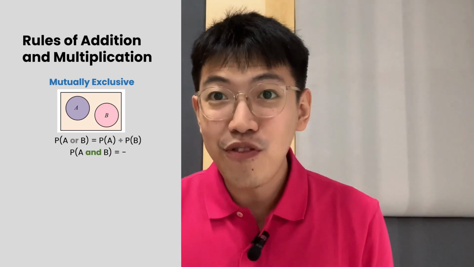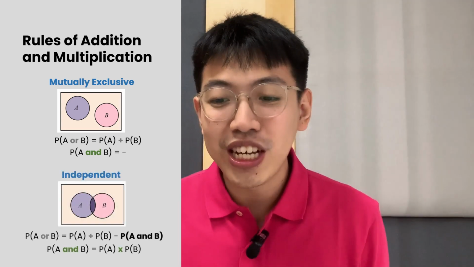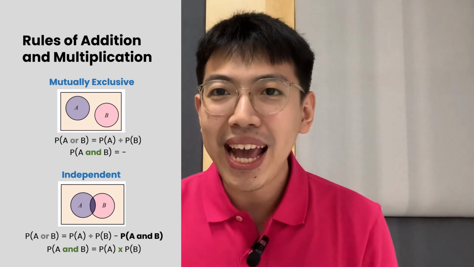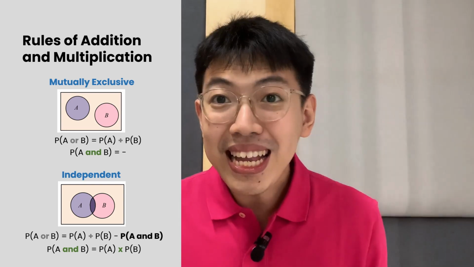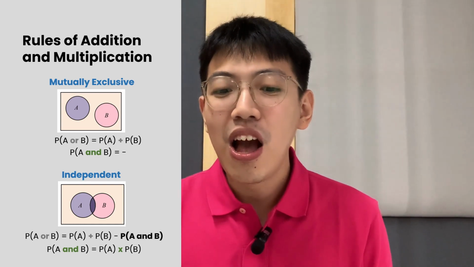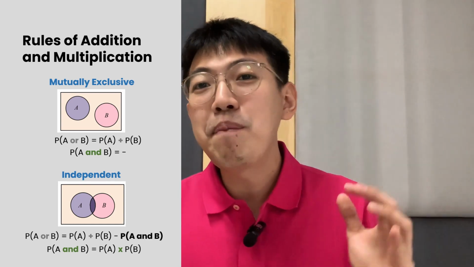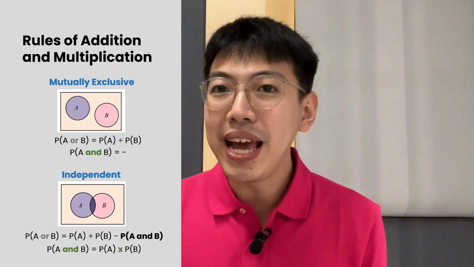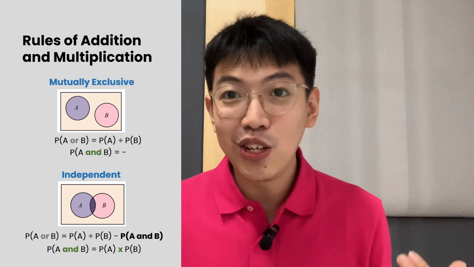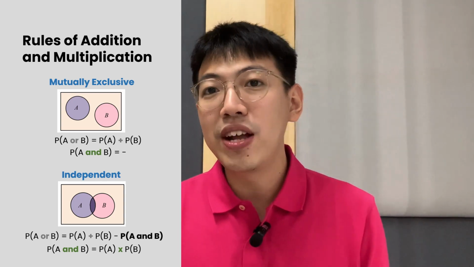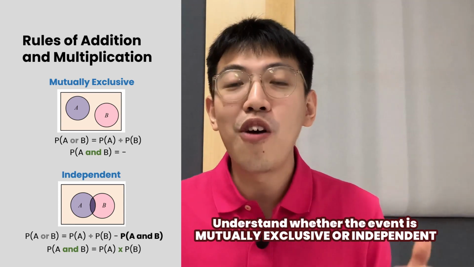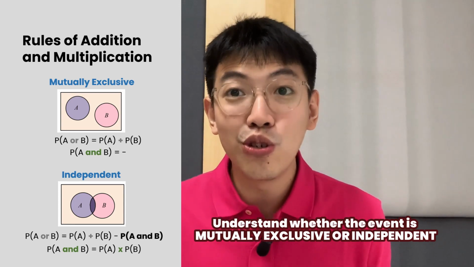For independent events, since there is an intersection, for P(A or B) the formula will be P(A) plus P(B) minus P(A and B). Don't forget about this. While for multiplication, P(A and B) equals P(A) times P(B). So, to conclude, you have to understand first whether the events are mutually exclusive or independent. Then you can decide which rule of addition or multiplication you should use.